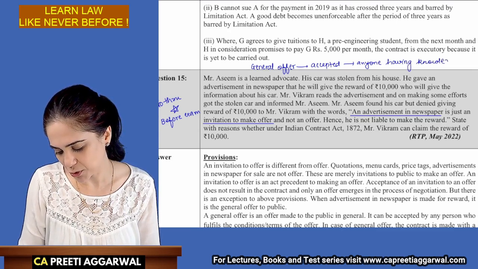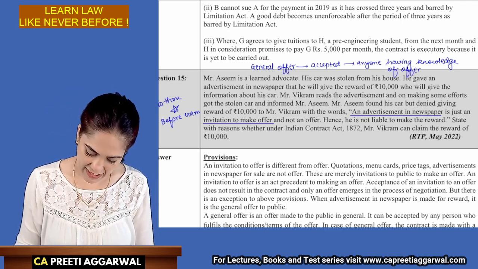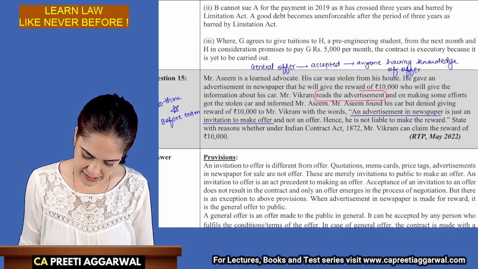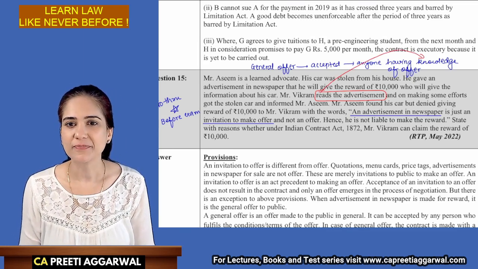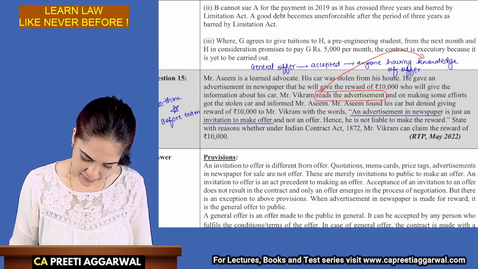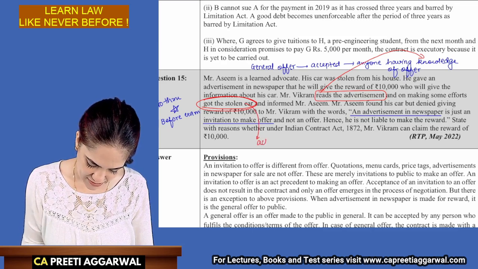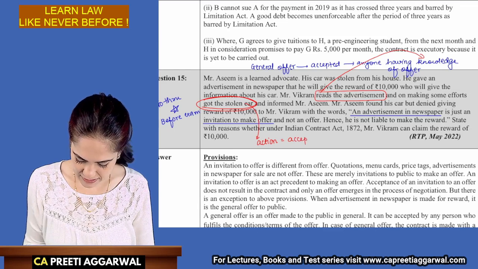See, you can accept only when you know about the offer. So in this case, Mr. Vikram reads the advertisement. Reading the advertisement shows that he had knowledge of the offer. He found the stolen car. His actions show acceptance.